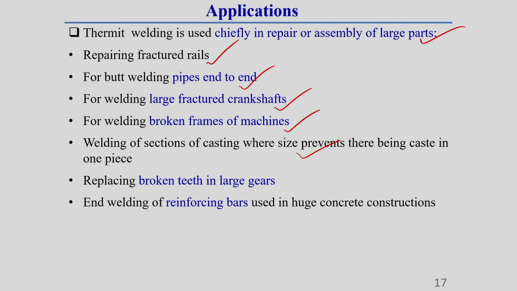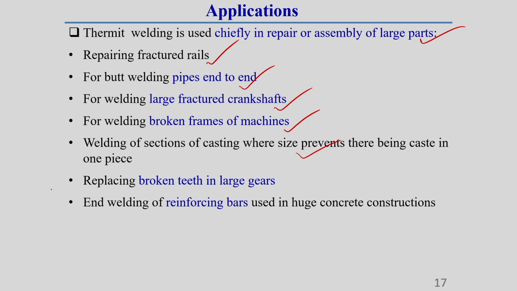That means where the cast piece is very large, part castings are made, and after that we can join them together to make a final cast product. For that, these cast products are joined using the thermit welding process.